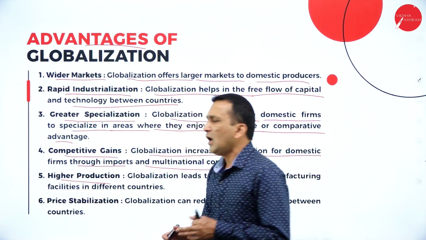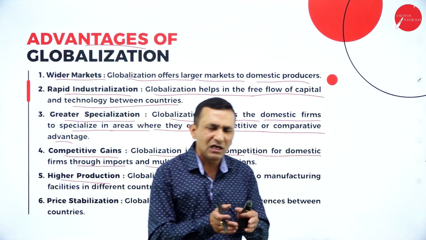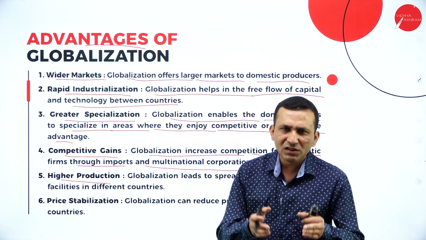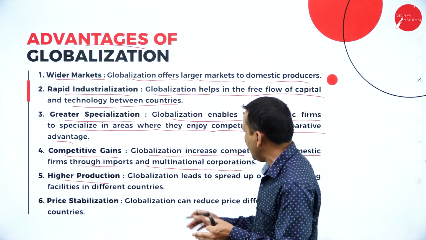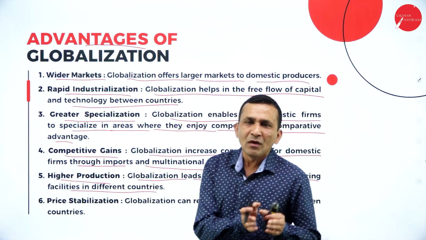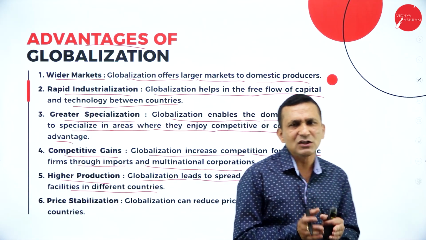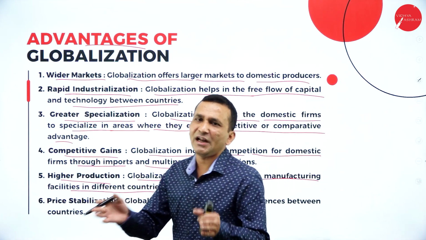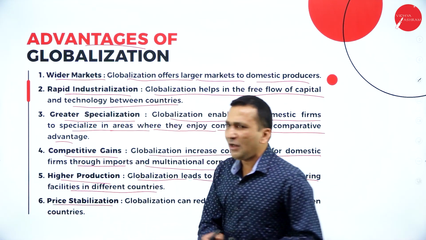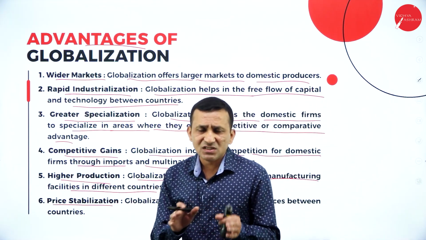And higher production, of course: because of globalization we need to cover the demand of the global requirement, so production automatically increases, because we depend on the latest technology required to increase productivity. Globalization leads to manufacturing facilities spreading to different countries, because if you produce in one place you cannot target the entire globe. That is why production points are established in each and every country wherever the globalization concept is adopted. And price stability: because we compete in a price-stable global market, of course we need to fix prices in a stable manner.